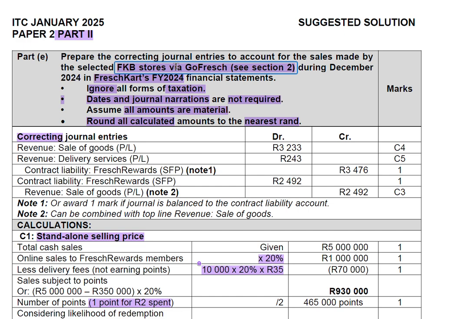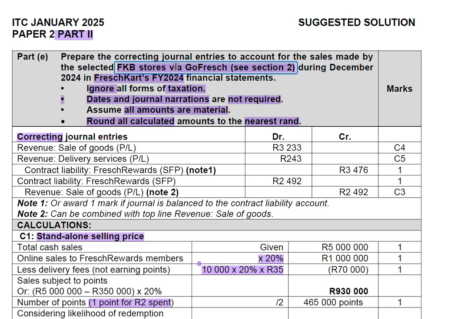Another error you would make, which will waste your time, is calculating the taxation, either normal tax or VAT. That is not required. If you decide to provide any information pertaining to taxation, you will be wasting your very valuable time in the exam. The dates and narration you normally provide, but in this case, you are not required to. If you do, you'll be wasting your valuable time.